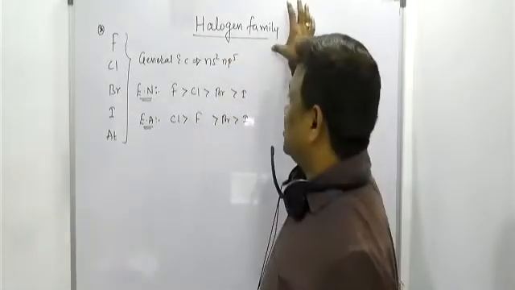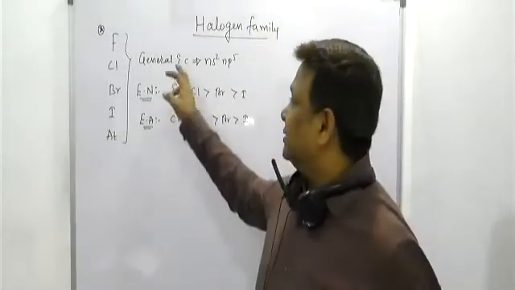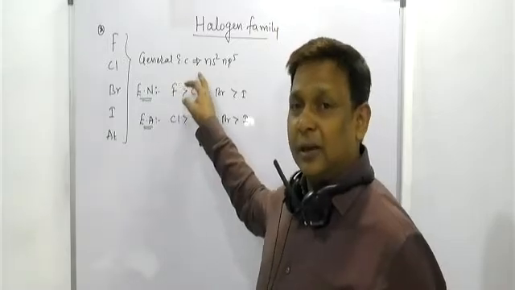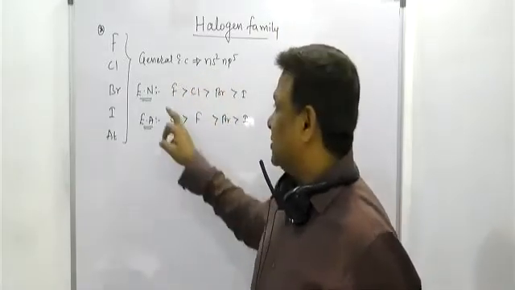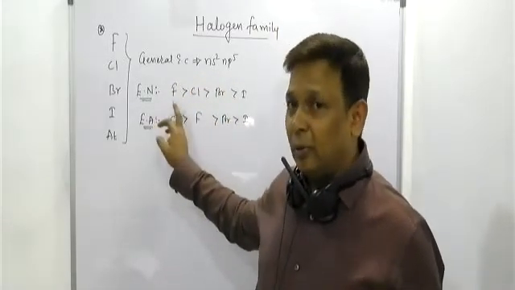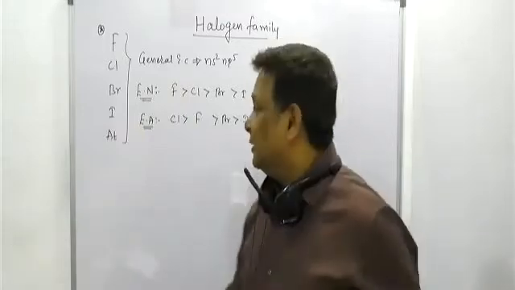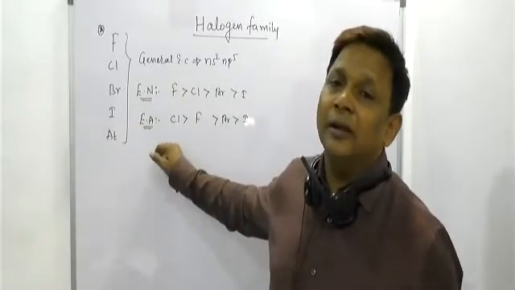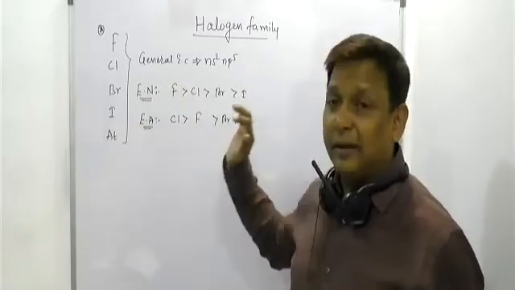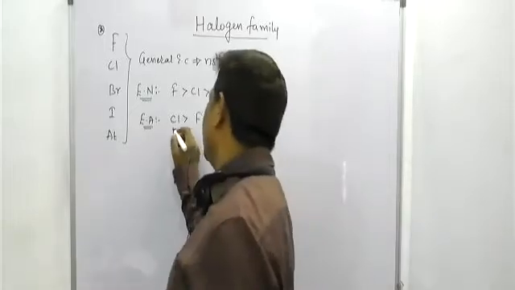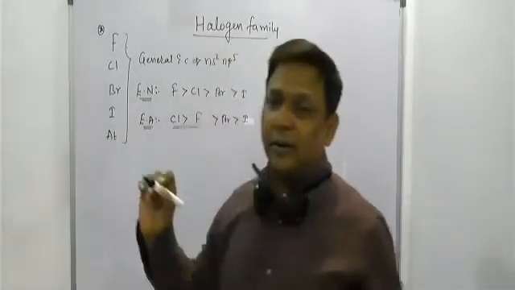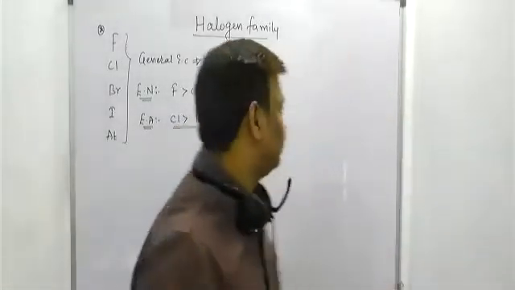In this halogen family, they can ask you the general electronic configuration ns2np5. They can ask you the order of electronegativity: fluorine is more electronegative than Cl. They can ask you the most electron affinity: Cl has higher electron affinity than F. These are the only exceptional points to remember. Is it clear, beta? Then we'll go with the color.